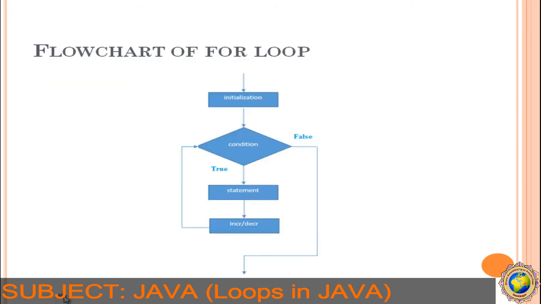So next, the flowchart of for loop. First we have to initialize the value, then the condition is checked. If it is true, then the statement is executed, then increment, and then the condition is checked again. If the condition becomes false, then it quits from the loop. So this is about the for loop flowchart.